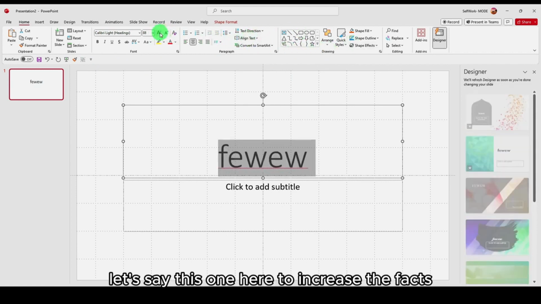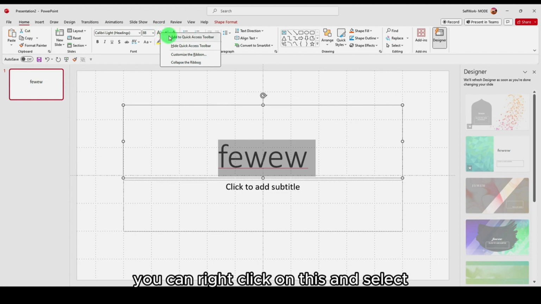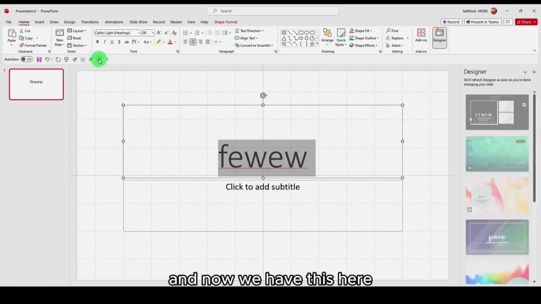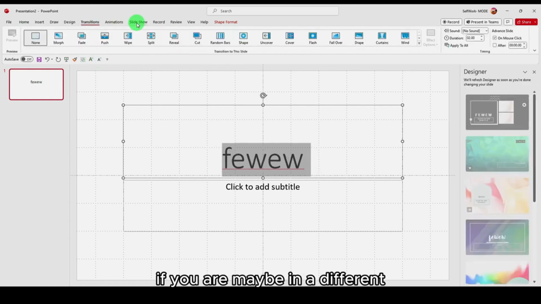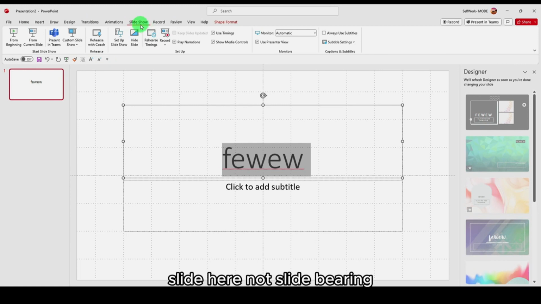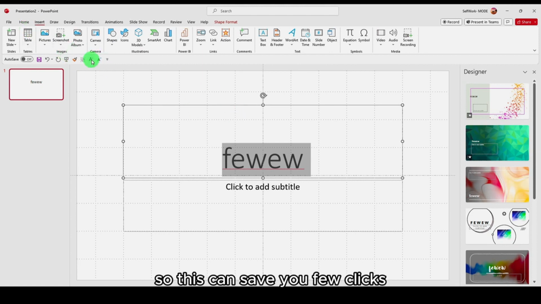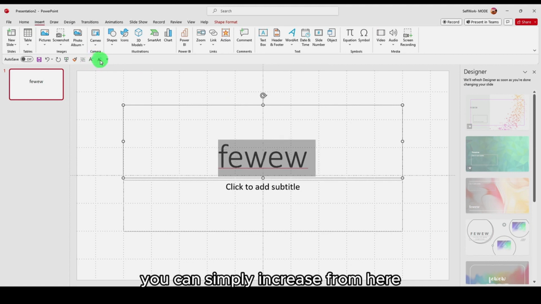To increase the text, you can right click on this and select Add to Quick Access Toolbar. If you are in a different tab, maybe in Slide Show or Insert, and you want to increase the text, this can save you a few clicks. You can simply increase from here.